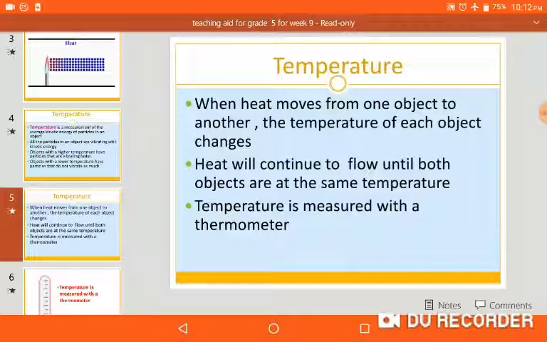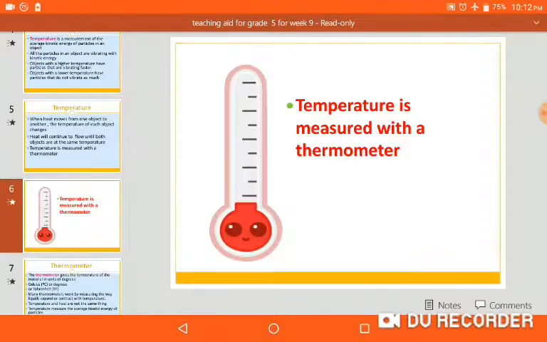Okay? But how do we measure the temperature? How can we say that this body has higher temperature and this body has lower temperature? Yes, we have a special instrument. Who knows about the instrument which we use to measure temperature? Excellent. Thermometer. Yes, a thermometer is an instrument which is used to measure temperature. Temperature is measured with a thermometer.